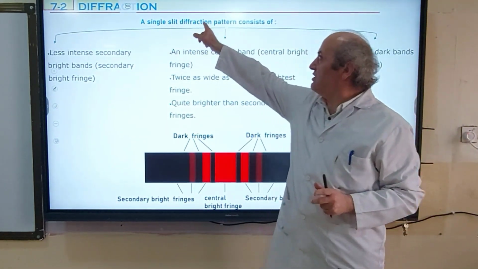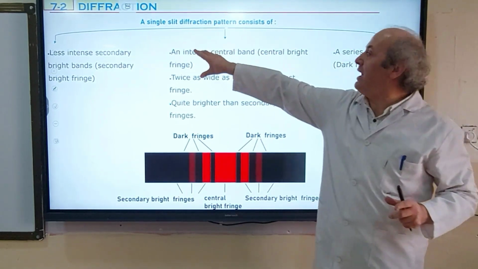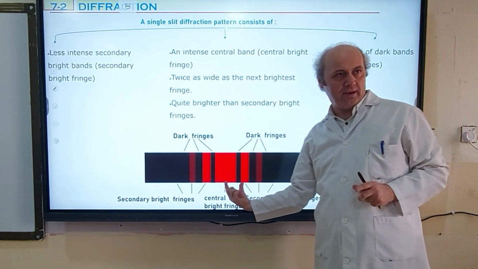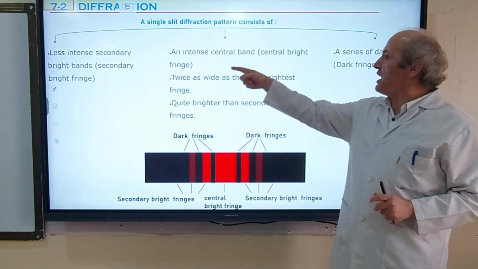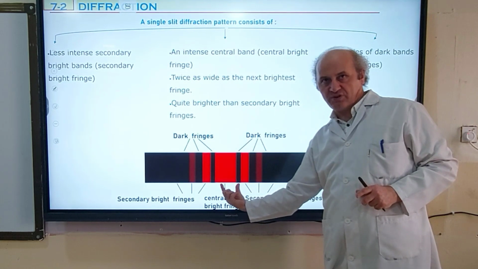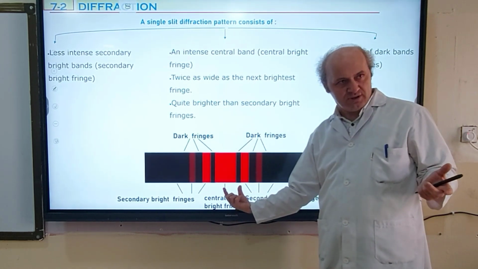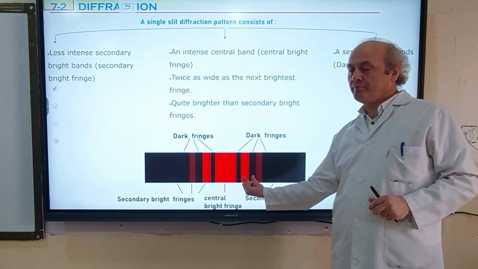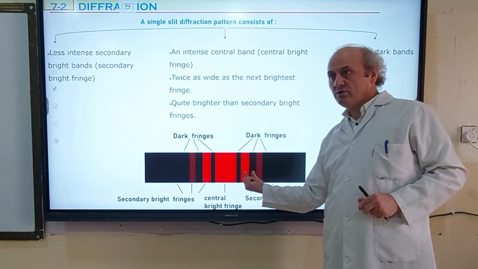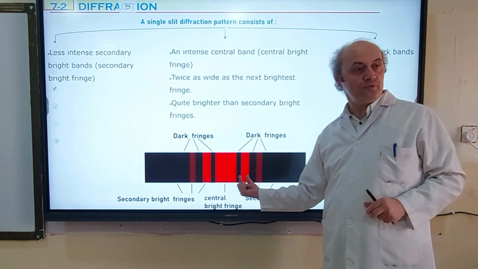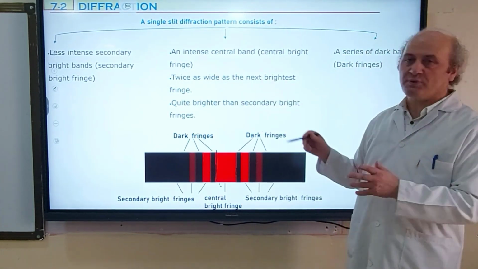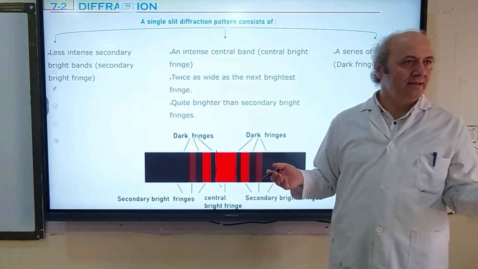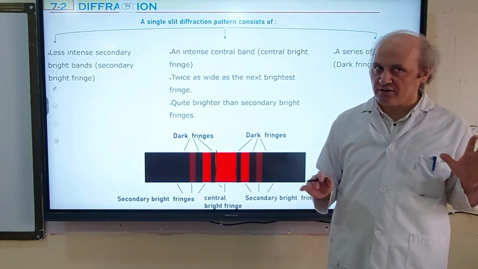So a single slit diffraction pattern consists of an intense central band. The center is very intense, you see. It's called the central bright fringe. You know why it's called central? It's at the center of the screen. And one more thing, look at the size of them. The center is twice the size of the first one, twice as wide as the next brightest fringe. And it is also quite a bit brighter than the other bright fringes.